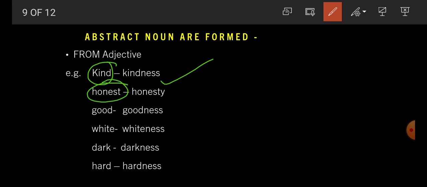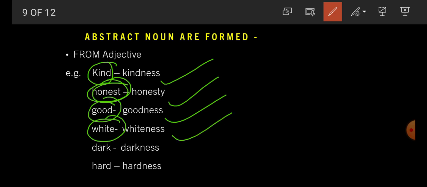Honest is an adjective, and from honest we can make honesty, that is an abstract noun. Good, adjective; goodness, abstract noun. White, adjective; whiteness, abstract noun. Dark, adjective; darkness, abstract noun. Hard, adjective; hardness, abstract noun. So here we have got that we can form abstract nouns from adjectives.